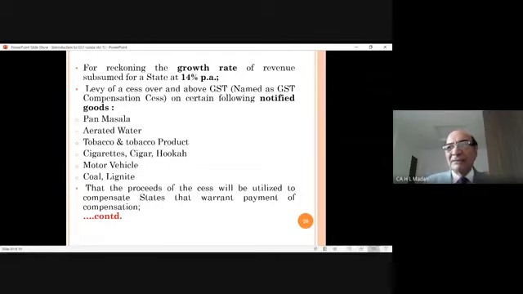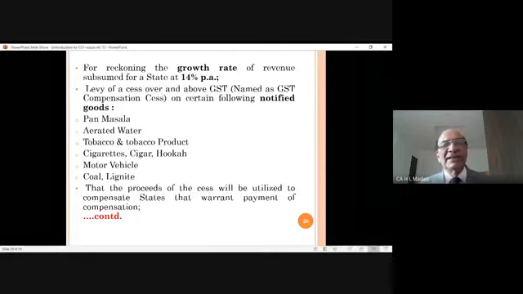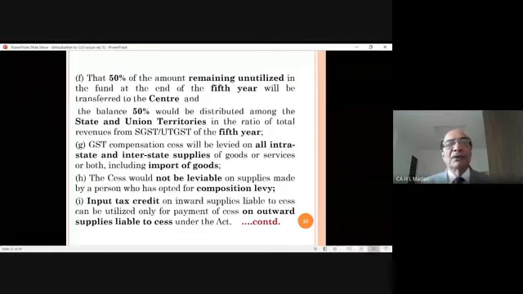Means cars with a selling price of more than 10 lakhs will have to pay GST compensation cess also. Coal and lignite. Now what will happen? Government has decided the rates of cess on these items, very heavy rates. Whatever collections come from this cess will be used to pay compensation to the state governments. Thereafter he says that the proceeds of the cess will be utilized to compensate states that warrant payment of compensation.